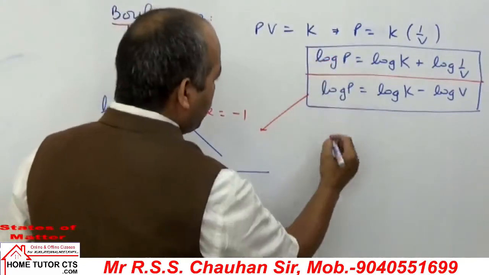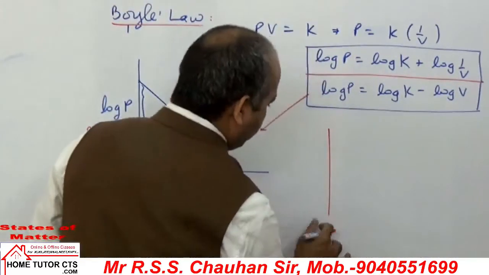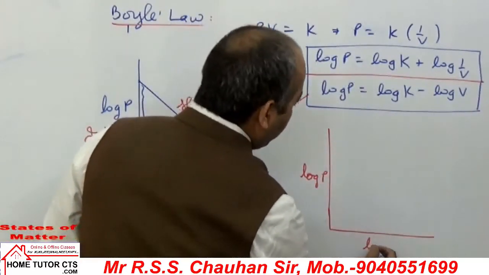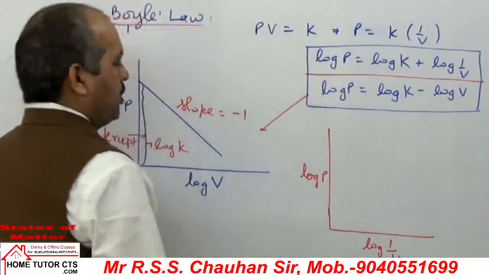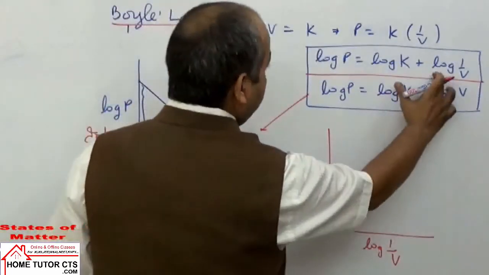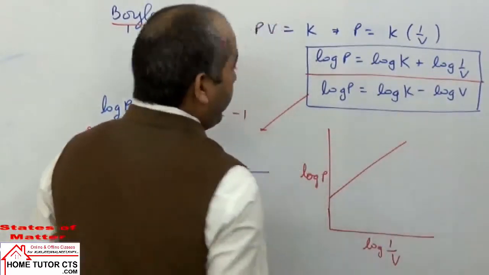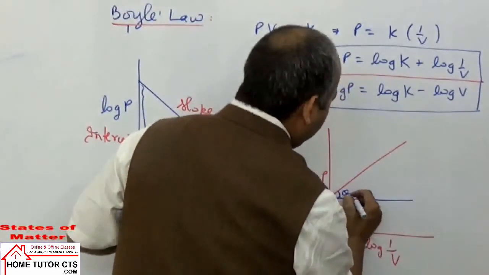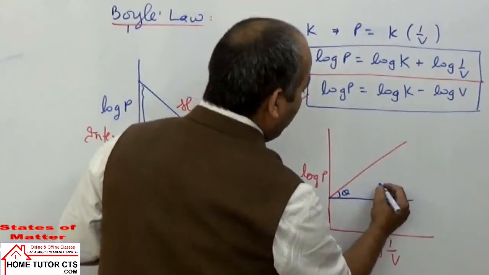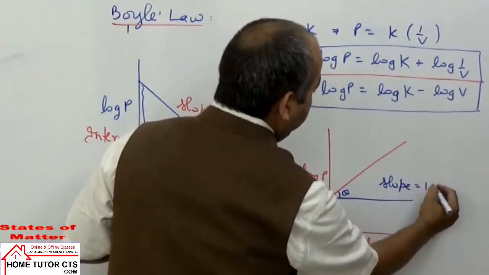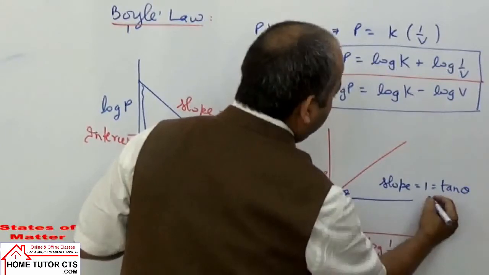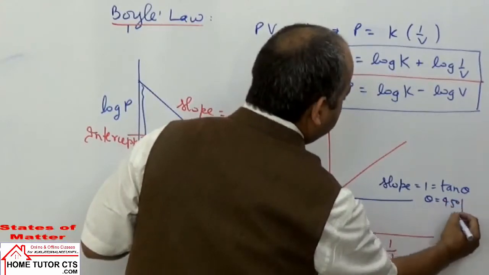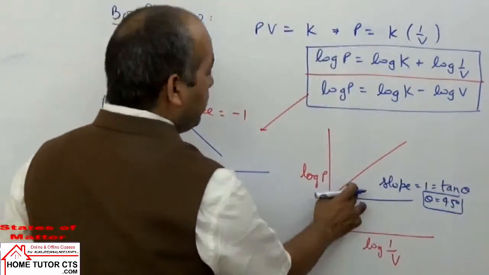Now I draw the graph of the second equation. Log P and log 1 by V. Now this graph of log P and log 1 by V will have positive slope. Angle can be how much in this case? Theta can be taken 45 degree because the slope is 1, and that is tan theta. So theta should be how much from here? When we have tan 45 degree it is 1, so theta is 45 degree. So this angle theta is 45 degree.